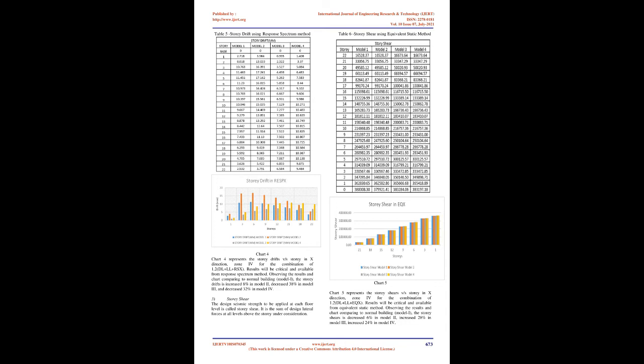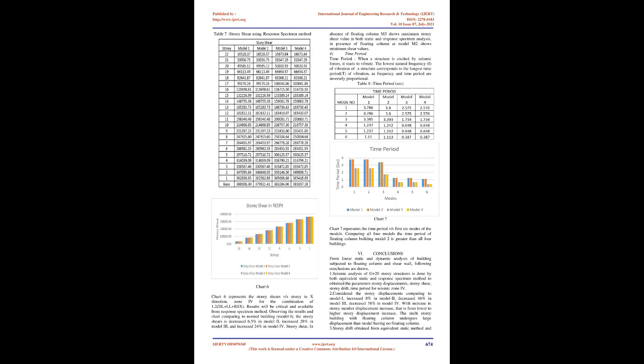Results will be critical and available from response spectrum method. Observing the results and chart comparing to normal building, Model 1, the story displacements is increased 8% in Model 2, decreased 46.32% in Model 3, decreased 38.22% in Model 4.